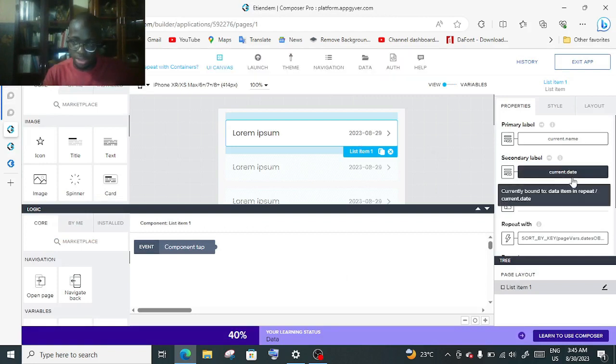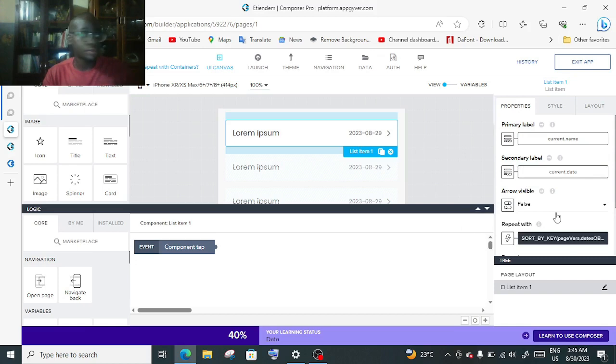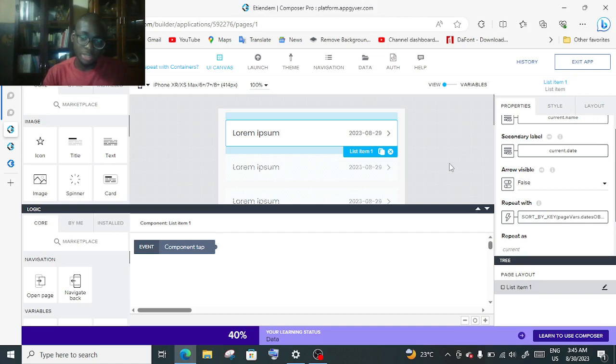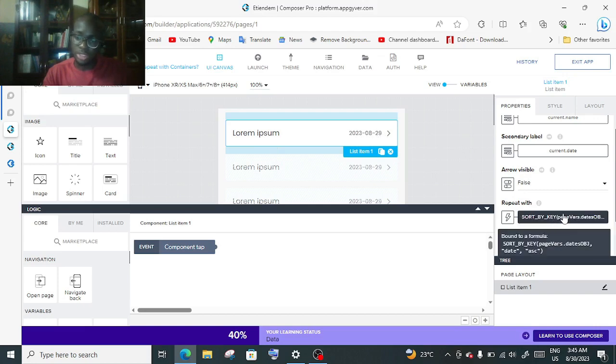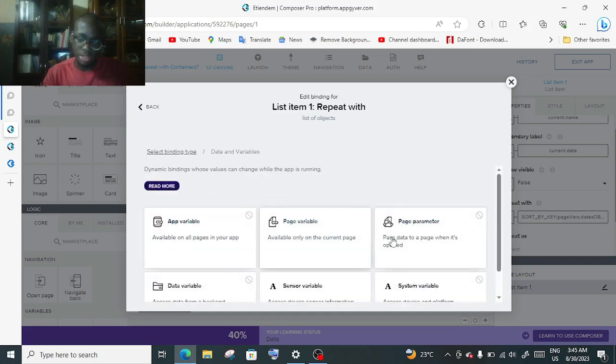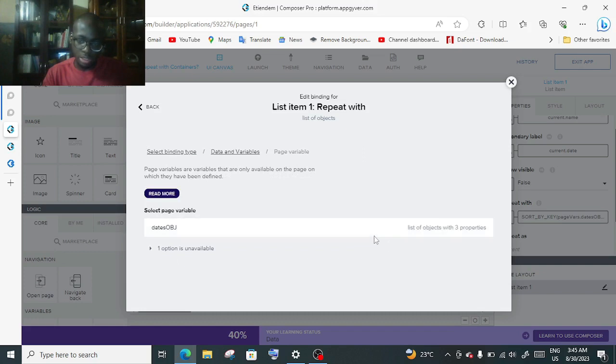Let's just say I created an object variable. I made a list of objects, because you can only repeat with a list of objects. This is of type list of objects, containing random text and dates. Normally what you do is come over here, it's a page variable, there is a list of objects, and you just save. But what you do if you do this is, let's just do this, okay?